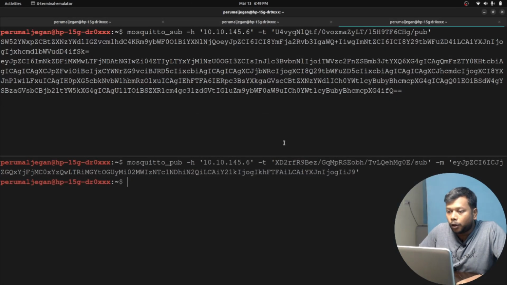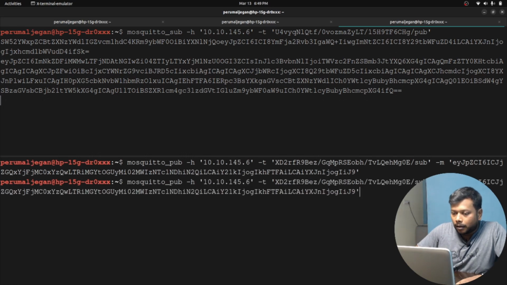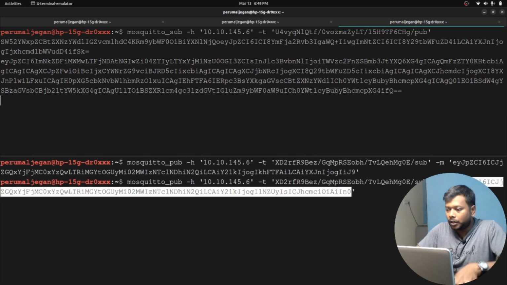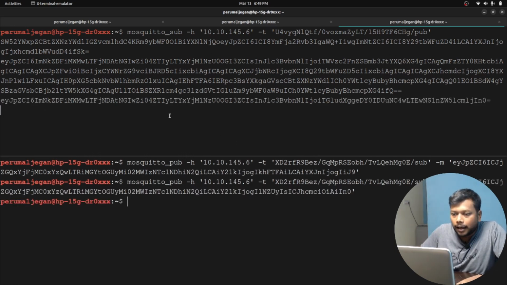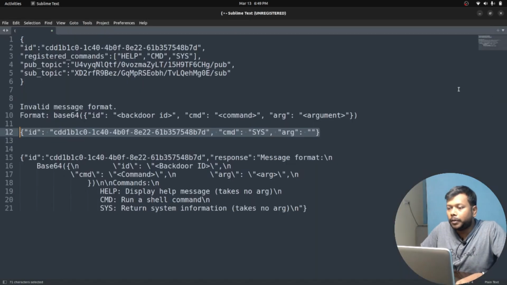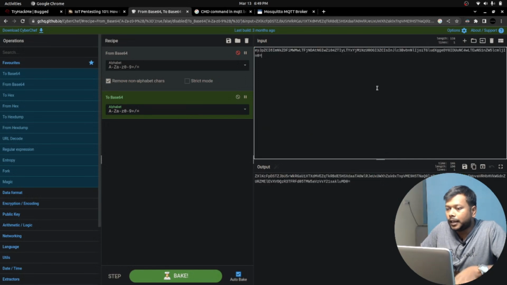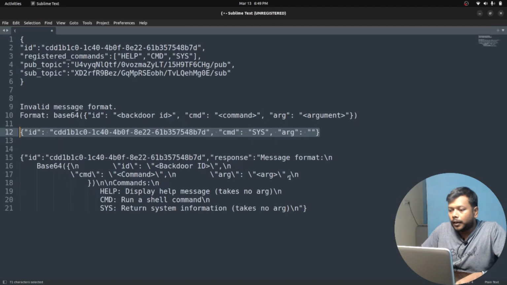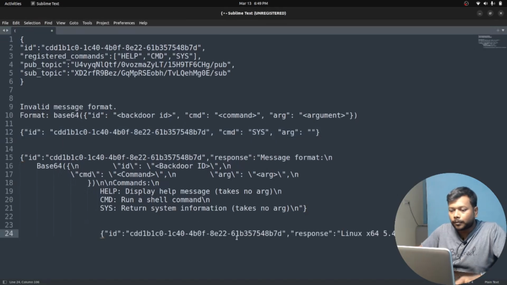Let me go to the publish command line, and here I'm mentioning the encoded thing, and we got the next blob. Look at this one. So let me uncover this in the same CyberChef, and here is the response. The response gives the operating system. It's a Linux machine.